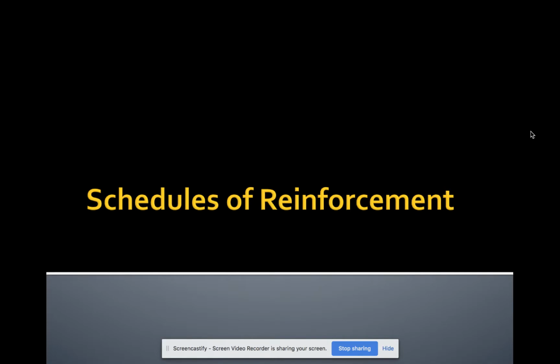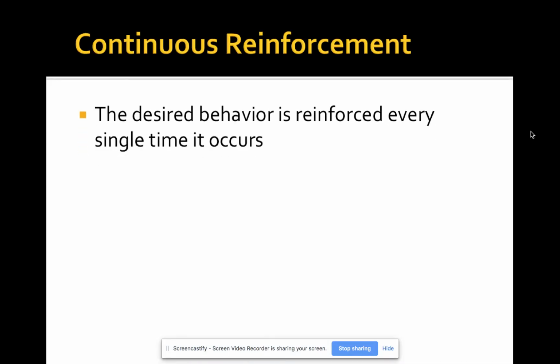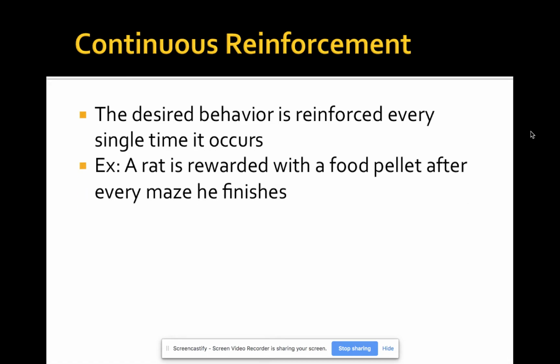So remember, you ask the question, is it good or bad? And the answer to that will tell you if it's reinforcement or punishment. So when we're looking at schedules of reinforcement, continuous reinforcement means the behavior is reinforced every single time that it happens. For example, if I asked you to get out a piece of paper and write your name on it, and you did it every single time, I might give you a star on your paper. That would be continuous reinforcement. Another example is a rat is rewarded with a food pellet after every maze that he finishes.